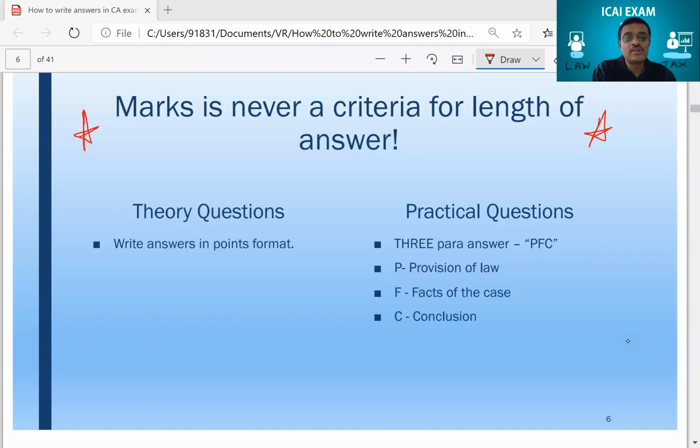Now, there are 2 types of questions in law. One is called theory questions. For theory questions, write answers in point format. Don't write full stories and paragraphs; we won't understand, and we won't even feel like giving you marks. So please don't spoil the mood of the evaluator. Ensure you write it in point form. If you write it in point form, based on the points you have written, it's easy for us to give you marks.